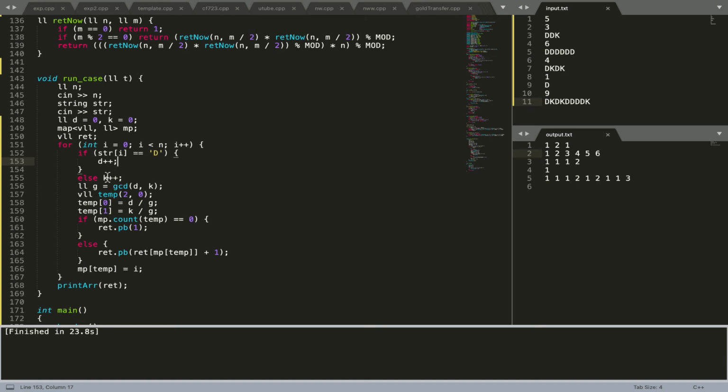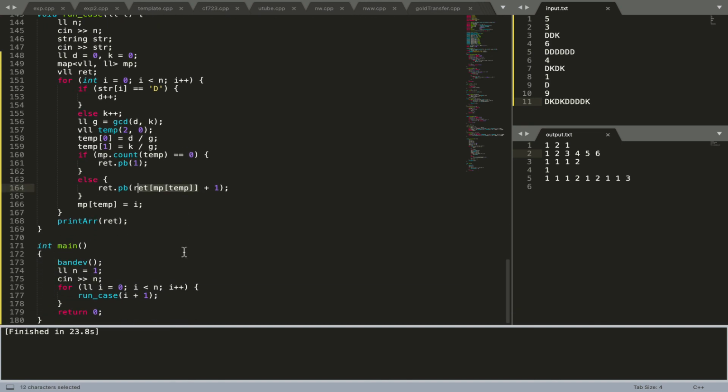So this will keep the count, and we calculate the G by using the GCD function, and then we use the temp array, which will store the ratio. So D by G and K by G. So if the number of times temp has occurred in MP, that is the map, is equal to 0, we will just assign 1 to that value, because this ratio has not occurred yet, and this is the first instance of that ratio. And if it has occurred, then we will go to the else statement, which just assigns 1 plus the number of times it has occurred, that will be given by the value stored at the previous index where it occurred.